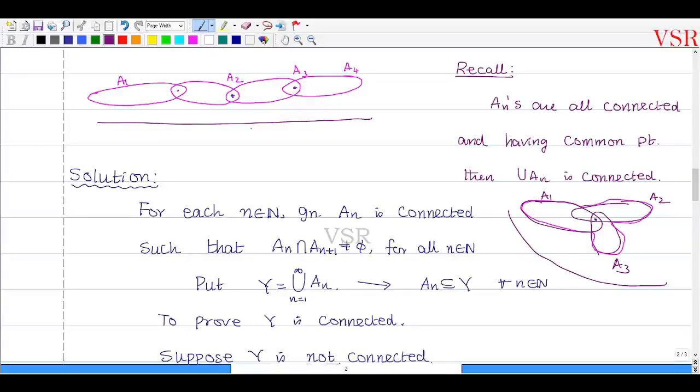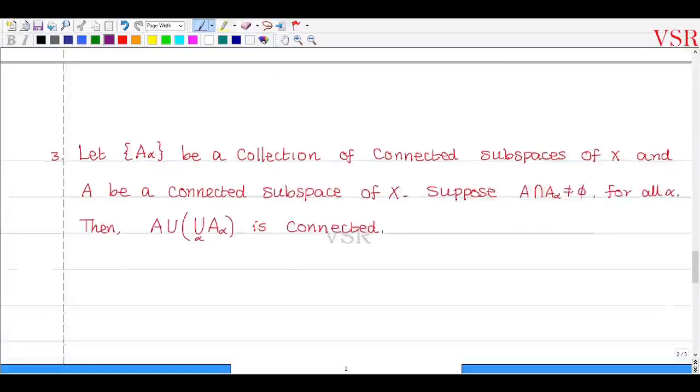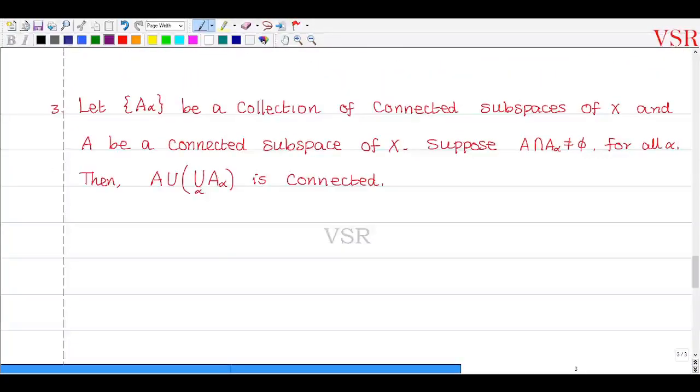இப்போ என்ன சொல்றேன் அப்படின்னா, this is another problem, that is A alpha எல்லாம் connected subspaces, and note that alpha belongs to J. Okay, it could be uncountable. போன இதுல பார்த்தது வந்து countable collection. Okay, A1 A2 னு பார்த்தோம். இங்க வந்து uncountable collection. A alphas are all connected subspaces of capital X, and A be a connected subspace of X such that A intersection A alpha is non-empty.